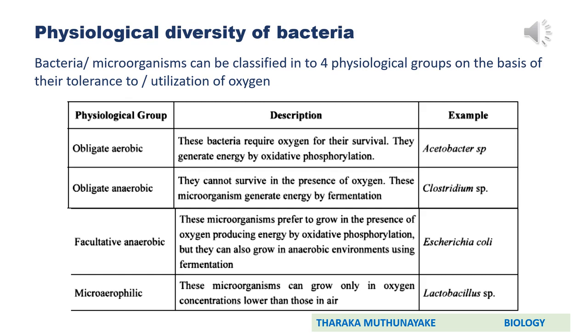It is given here in the description. Look at this. We earlier said microaerophilic can be considered as another kind of anaerobic mode. Okay, then here look at this. These microorganisms can grow only in oxygen concentrations lower than those in air. That means they prefer low oxygen concentration. That's why we said they like oxygen a little bit. Okay, the example given under microaerophilic bacteria is Lactobacillus species. Remember these descriptions or definitions and their respective examples under each physiological group.